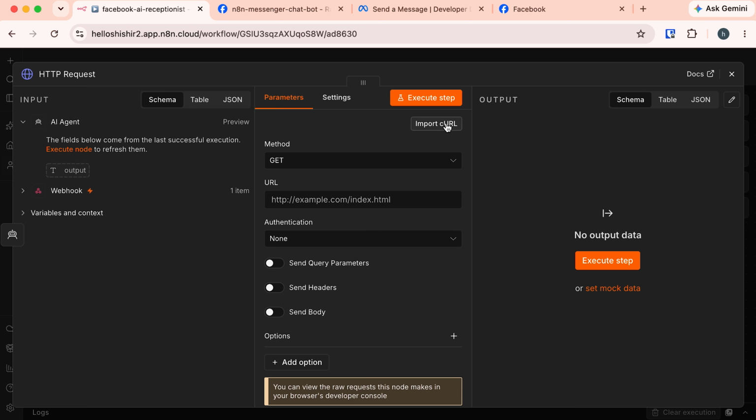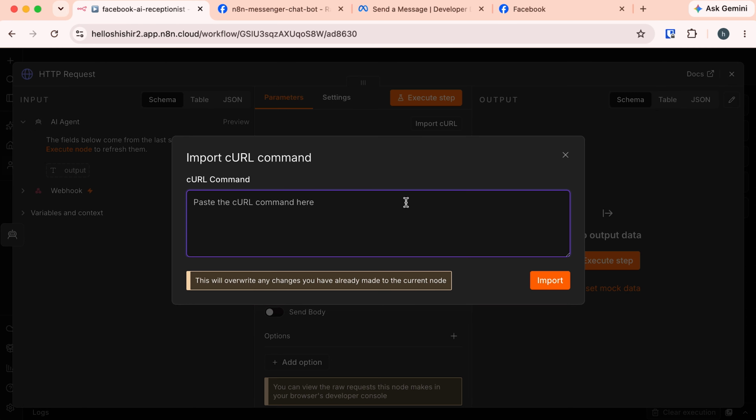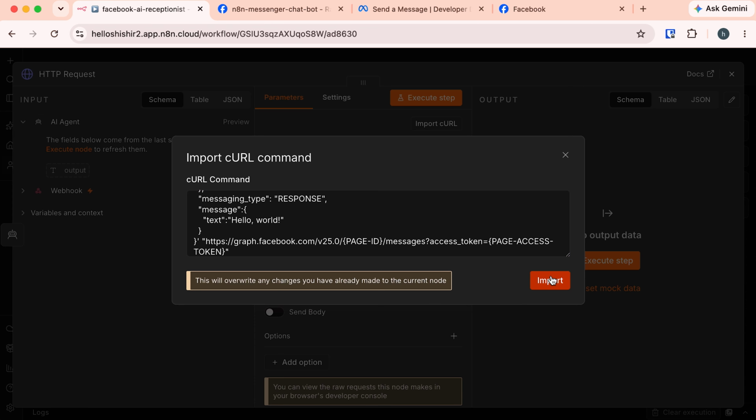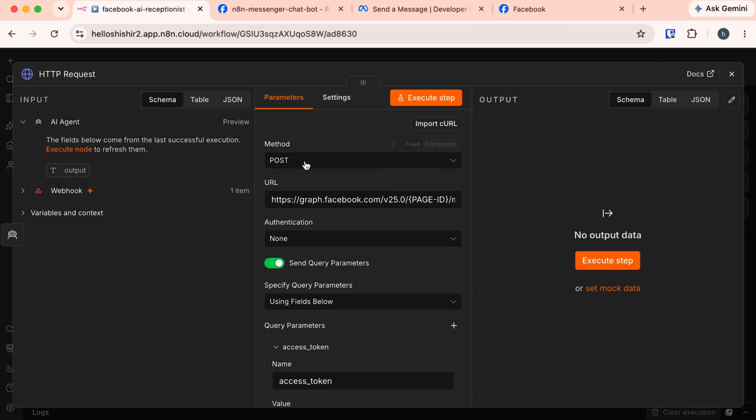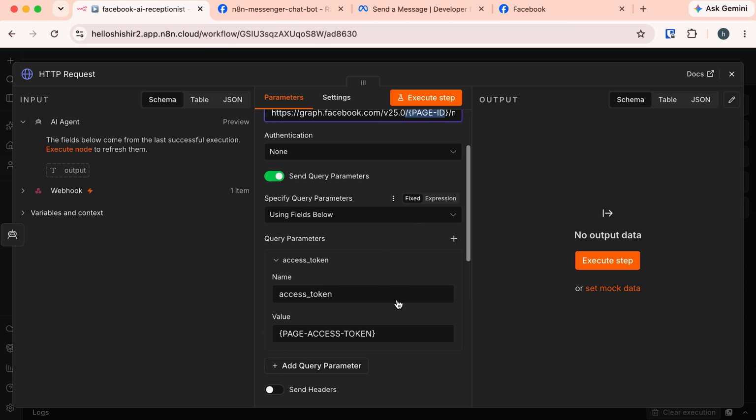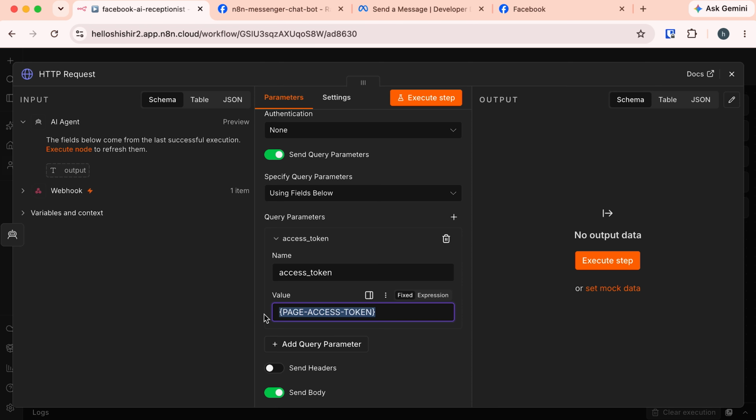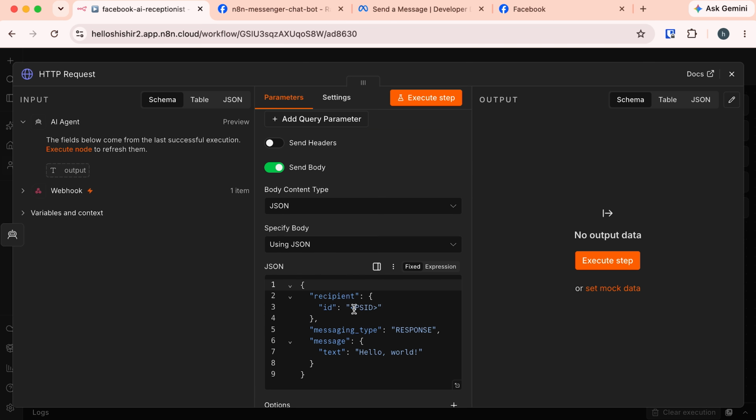Click on this import cURL button and here paste the request that we have copied and click import. This automatically sets our parameters. We just need to update a few values here. This URL to include the page ID, then we need to provide this access token, the recipient ID and the message. We need to update these 4 things.